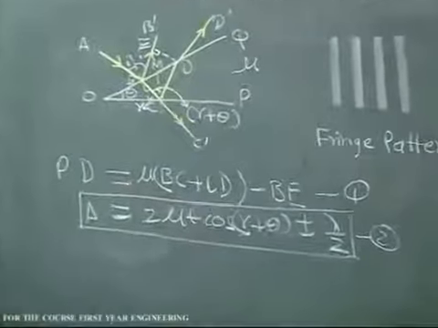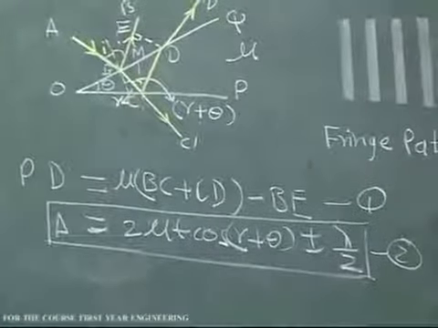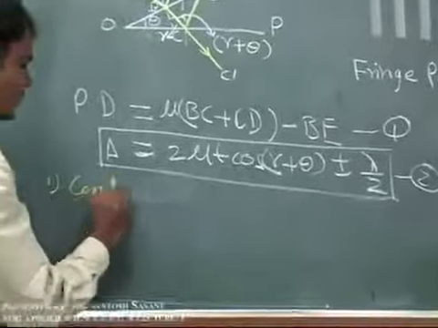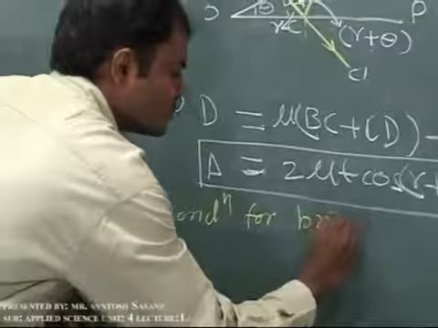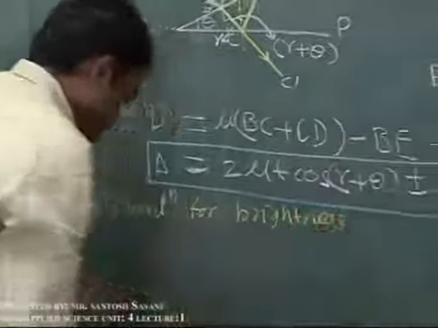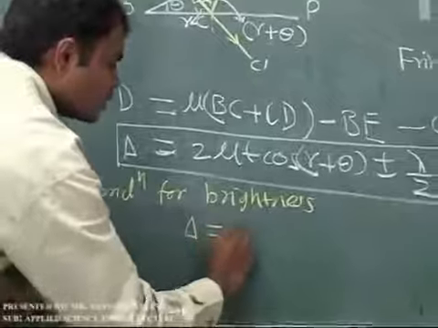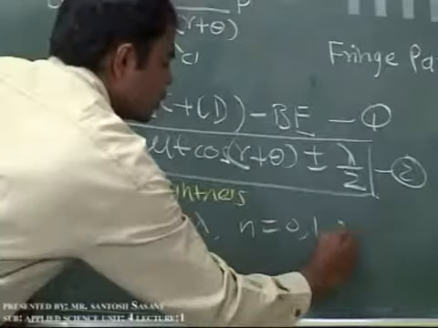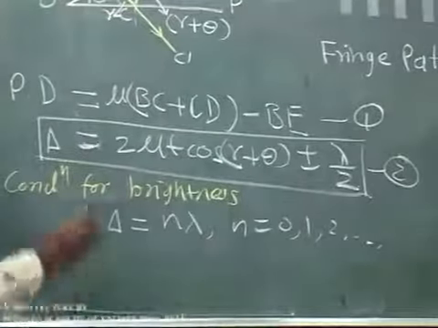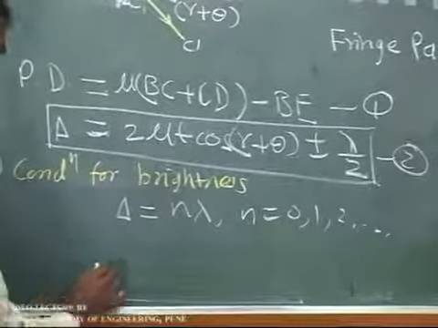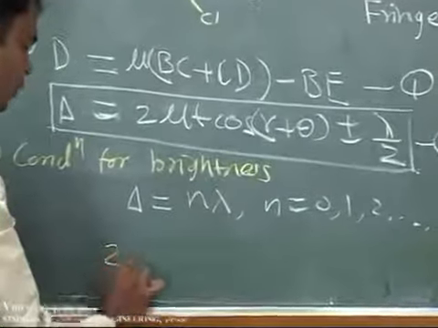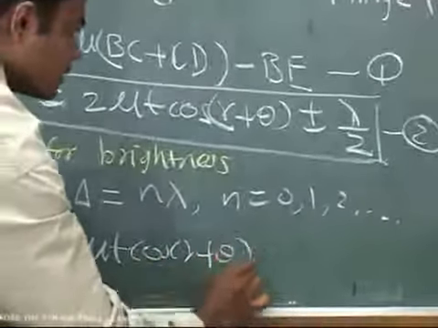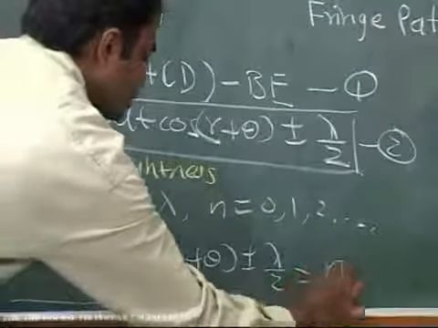Now using the conditions for the brightness and darkness, we can write the path difference condition. First, the condition for brightness. All of you know that path difference must be equal to an integral multiple of the wavelength, that is delta is equal to n lambda, where n is equal to 0, 1, 2 and 3. Now comparing these two, we can write the path difference for vase-shaped film for brightness as 2 mu t cos(r plus theta) plus or minus lambda by 2 is equal to n lambda.